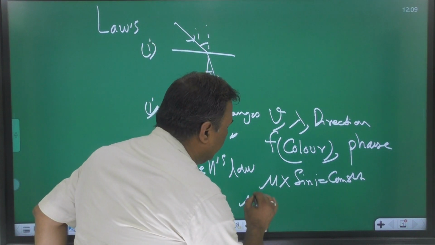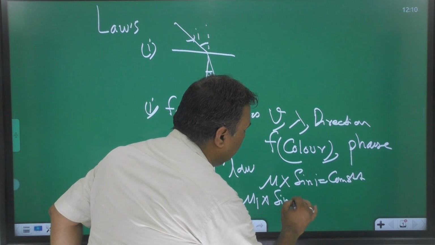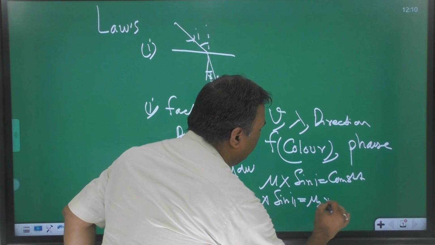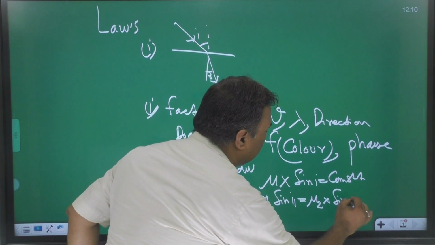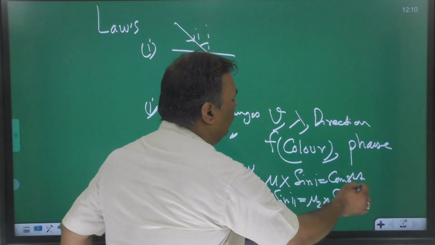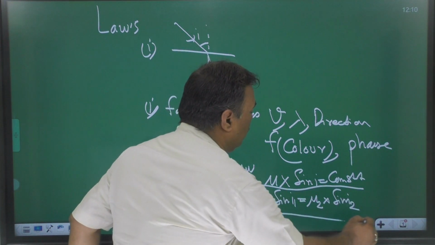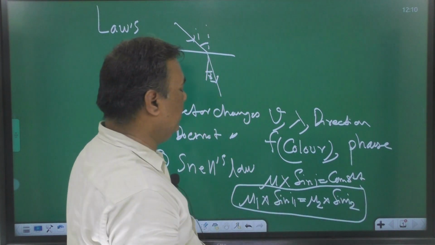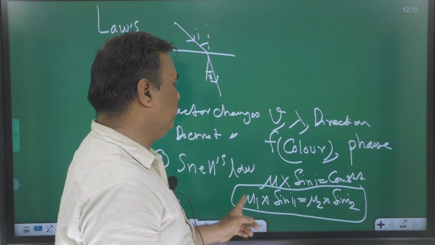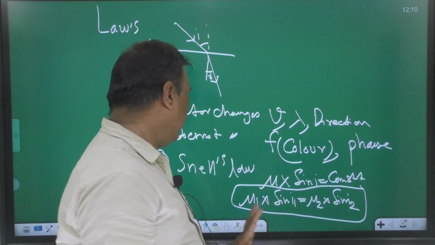Means we can write here mu1 into sin i1 is equal to mu2 into sin i2. Always remember, this is a very important law. When light is refracted, deviated from one medium to another medium, always use this formula. Mu1 into sin i1 is equal to mu2 into sin i2.